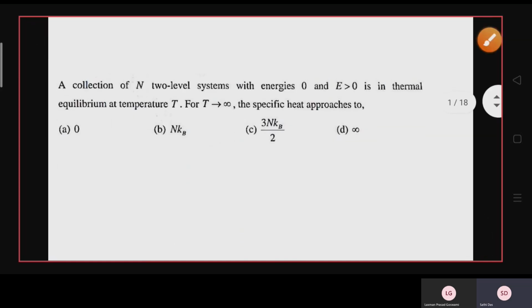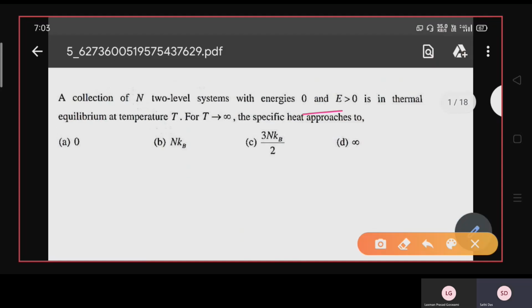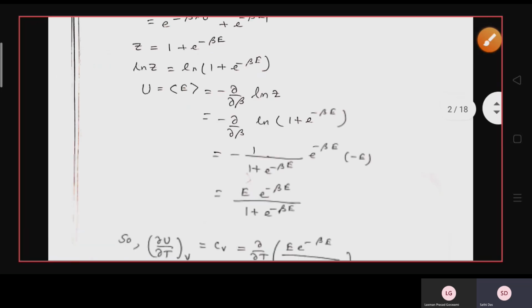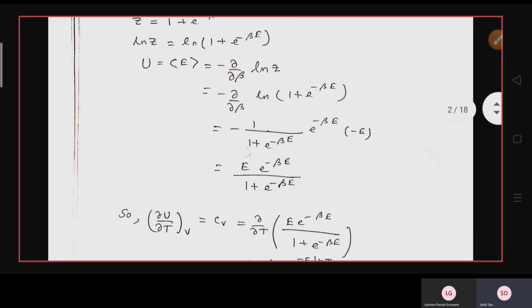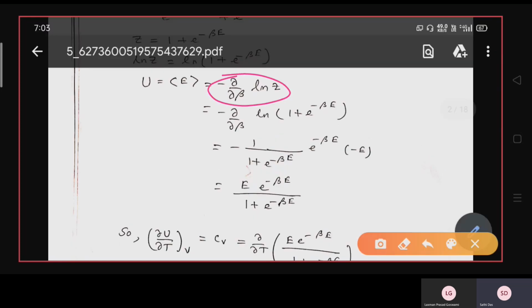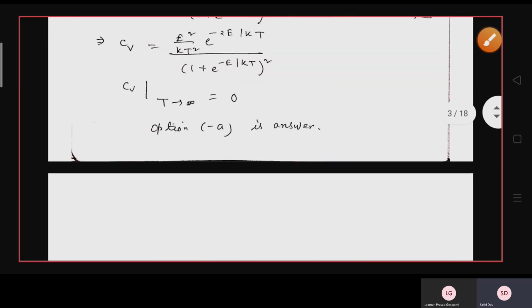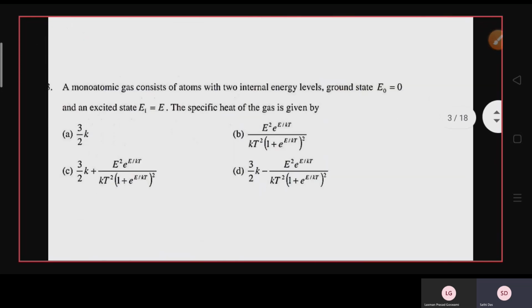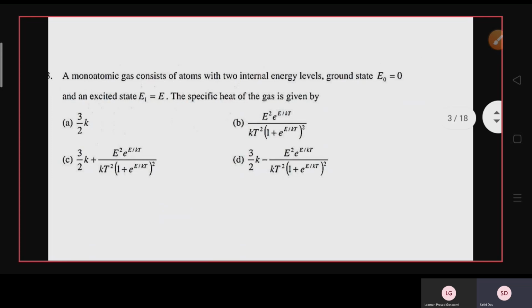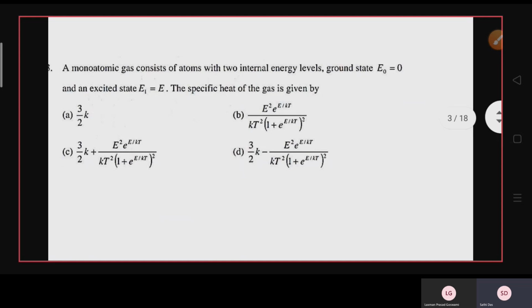Hope you understand. Whenever you find this kind of question, here only two energy levels are given, but the energy levels can be discrete, more than two, or the energy levels can be continuous, but the approach will be the same. First find the partition function, then find the internal energy by using this formula, then find the specific heat by using this formula, and simplification will lead to the correct result. And you have to practice differentiation and integration very much, so that there should be no mistakes at the examination.